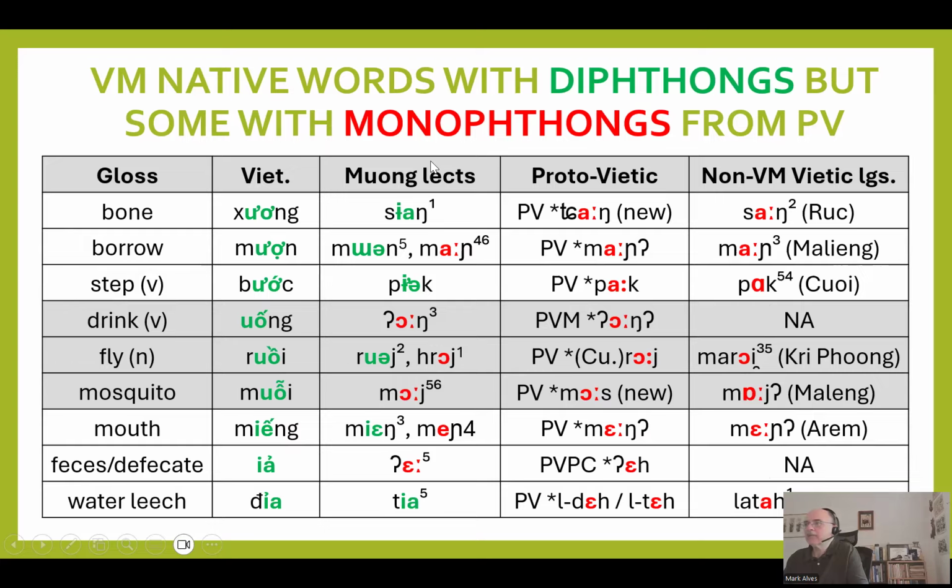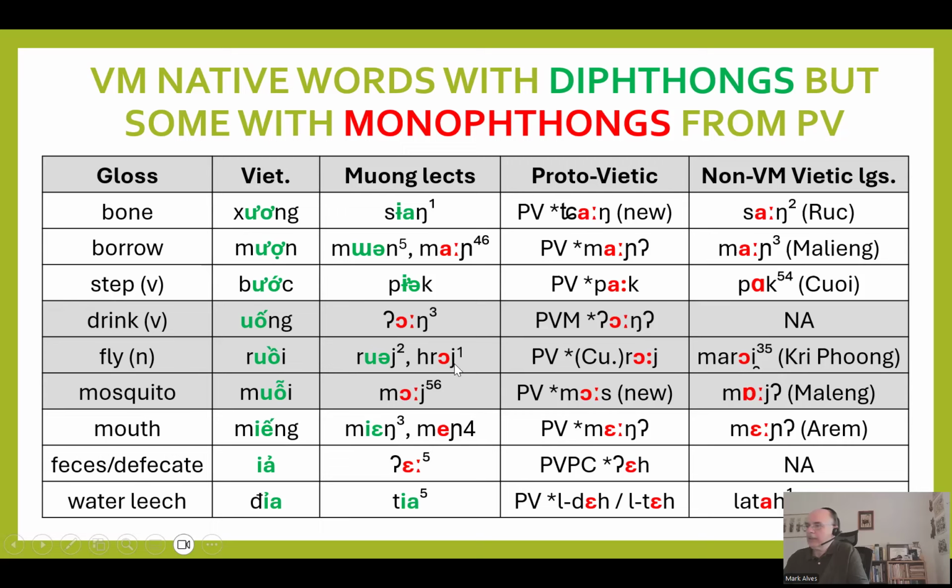But in Hmong, when we see this column here, a little mixture of red and green, the Hmong lects, and that means 30 lects from Nguyen Van Thuy's 2005 publication. We see some of which all have diphthongs, like Vietnamese. However, for some of them, all of them have monophthongs, unlike Vietnamese, a kind of retention. And then in other cases, there's a mixture.